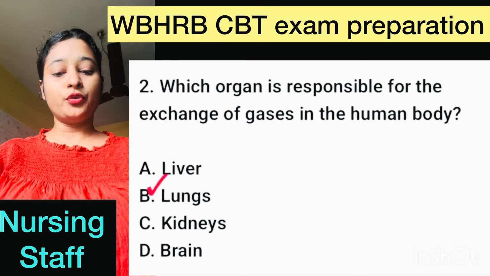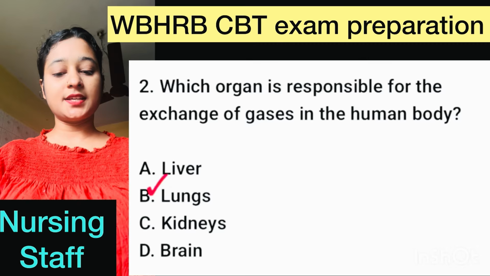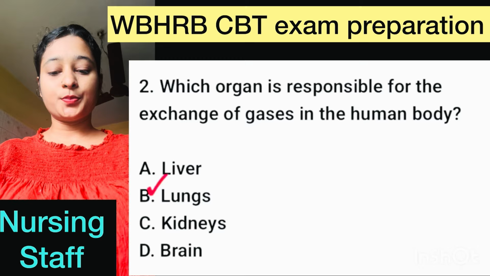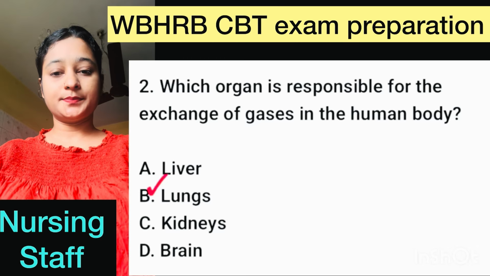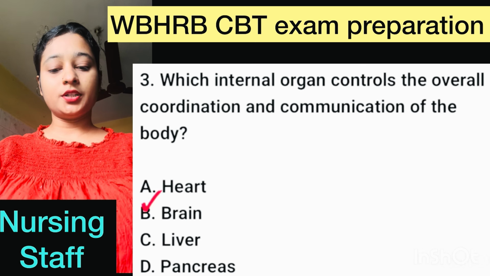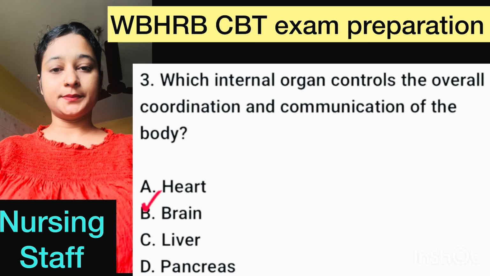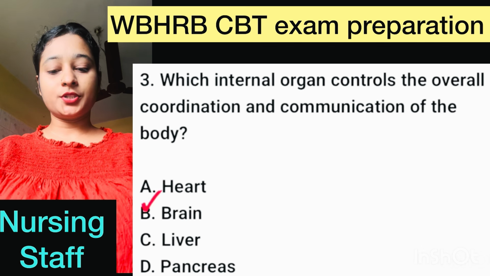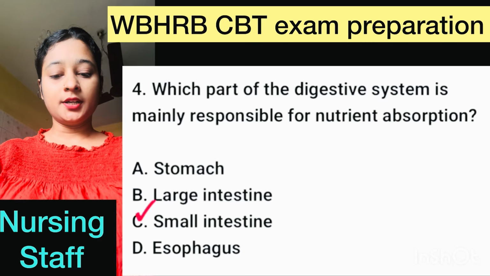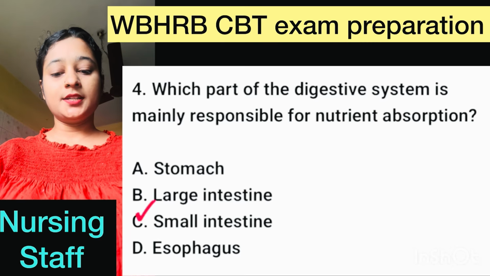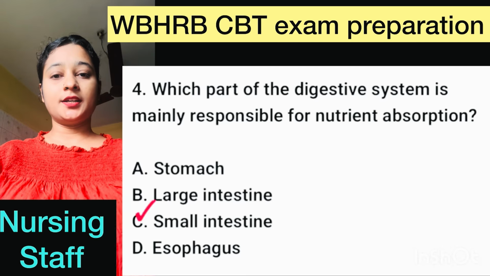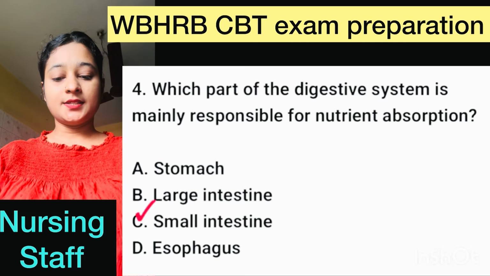Question number 2. Which organ is responsible for the exchange of gases in the human body? Here, right option is option B, lungs. Question number 3. Which internal organ controls the overall coordination and communication of the body? Here, right option is option B, brain. Question number 4. Which part of the digestive system is mainly responsible for nutrient absorption? Here, right option is option C, small intestine.